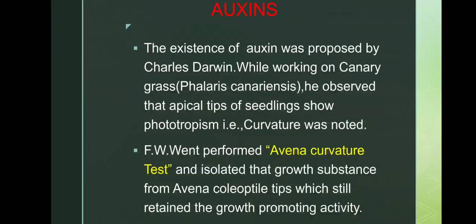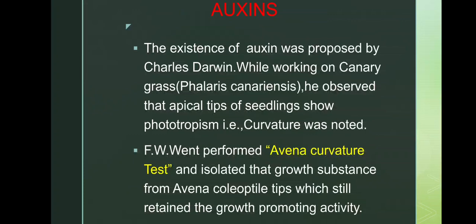Firstly, we will learn about auxin in detailed form. The existence of auxins was proposed by Charles Darwin while working on canary grass, Phalaris canariensis. He observed that the tip of the seedling showed a phototropism curvature. The apical tip is showing phototropism, that is, moving towards the sunlight.